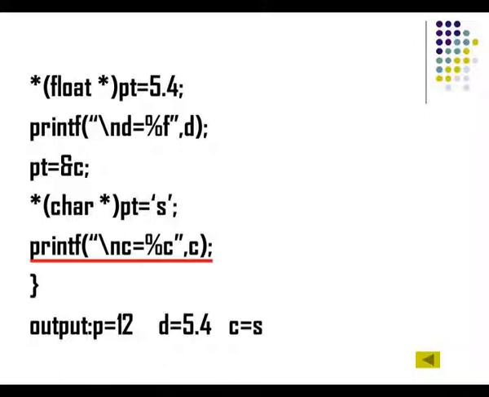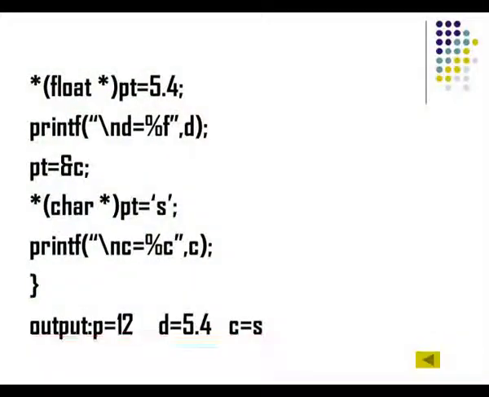So, using the single pointer pt, I am making it hold values of 3 different data types. I am making it point to 3 different memory locations using the same variable name, and I am printing the values of 3 different types of variables. So this is the use of void pointers. Void pointers can be used to point to different types of variables at different points in the program. Because it has been globally declared, the variables will be visible throughout the lifetime of the program. So this is the concept of void pointers.